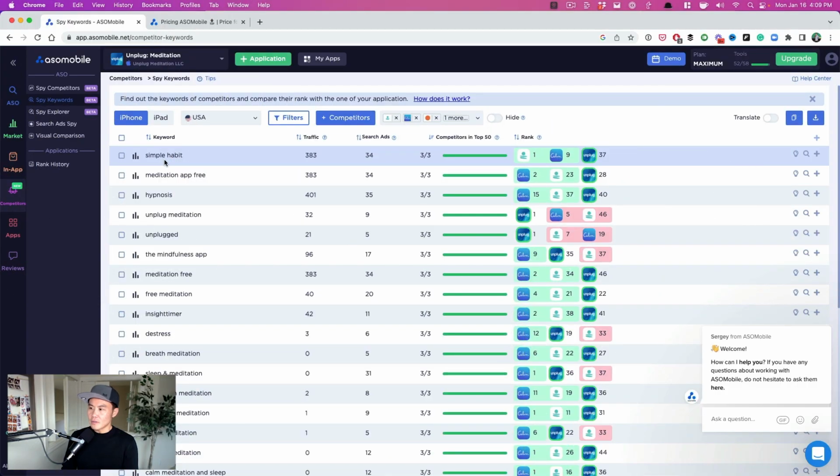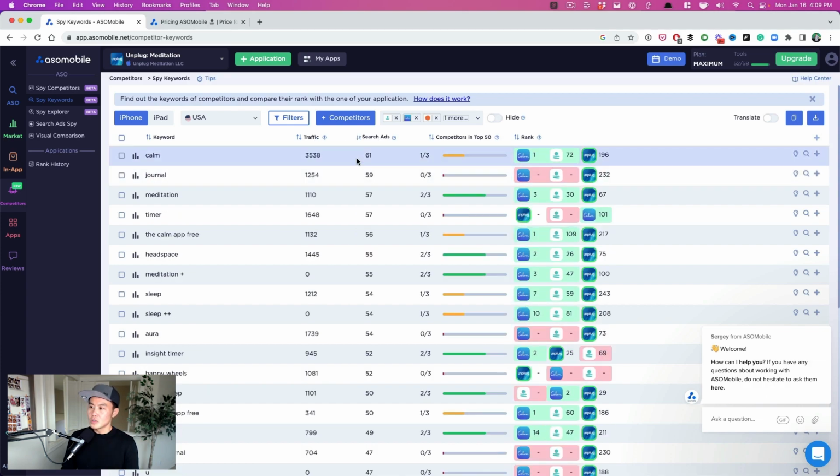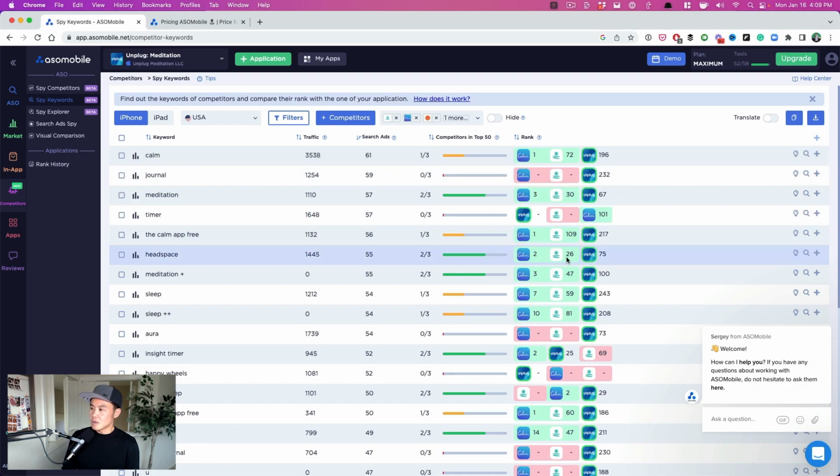So now you can start filtering off of the search traffic. Now I like to typically use the search ad score right here. So you can see Calm is the biggest one. Calm, you can see how well we rank for Calm compared to our competitors.